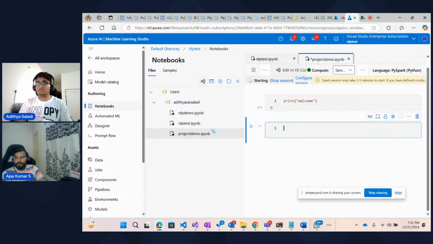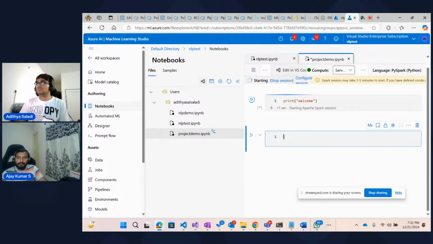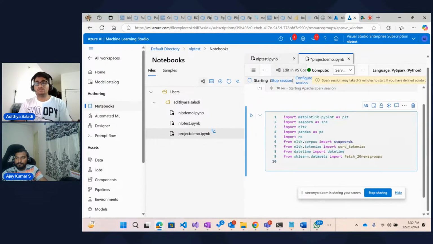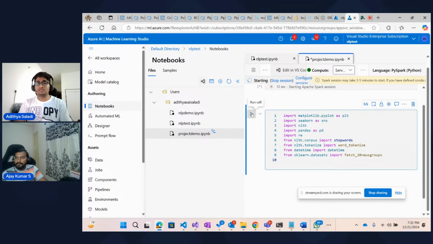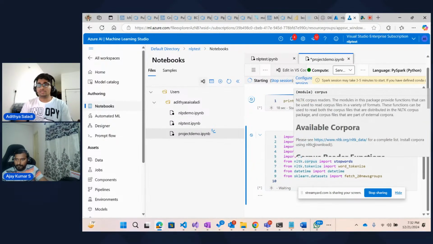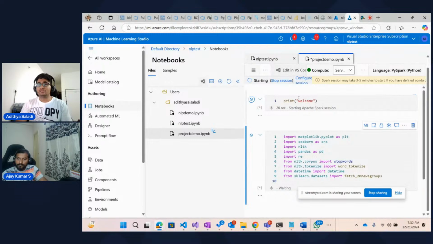First thing, as usual, we need to install all the required libraries like Matplotlib, Seaborn, NLTK. I'll explain what each library is for. In my case, I'm not installing it because I already have this installed. So I'm importing these libraries, right? Let me explain each line here. I think this will be in a waiting state until this is completed.